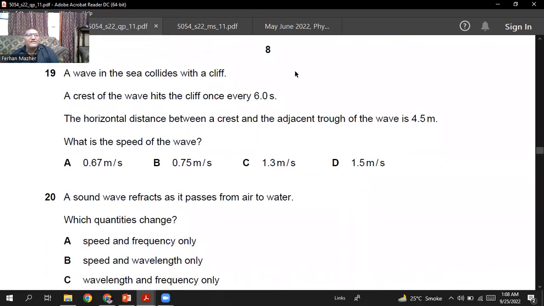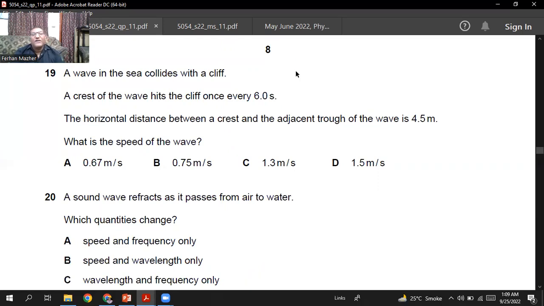A wave in the sea collides with the cliff. The crest of the wave hits the cliff once every 6 seconds. So this is the time period of the wave, 6 seconds. If you know the time period, you can find the frequency: 1 by t. The horizontal distance between a crest and the adjacent trough of the wave is 4.5 meter. That is half the wavelength, so the full wavelength will be 2 times 4.5, which is 9 meter.